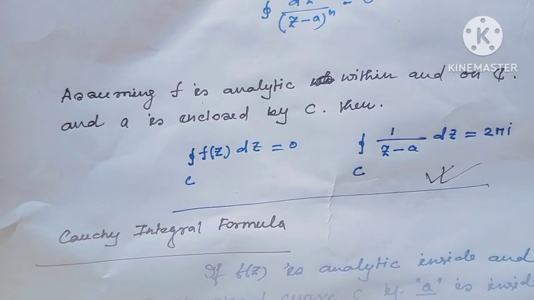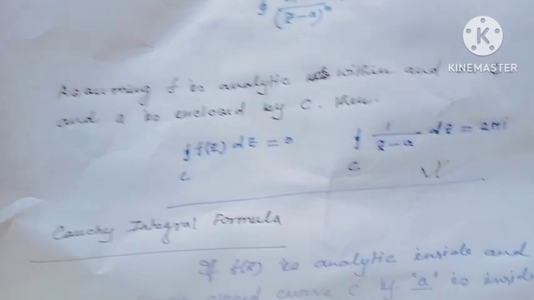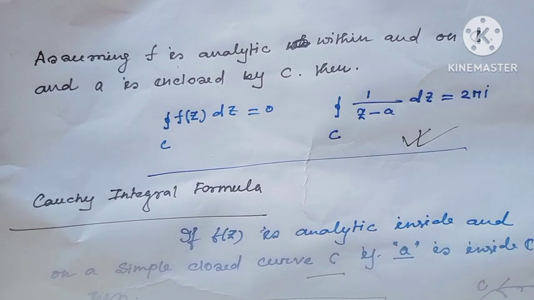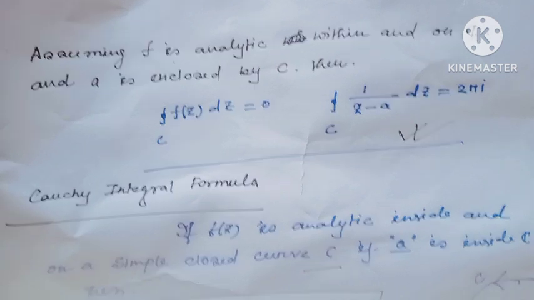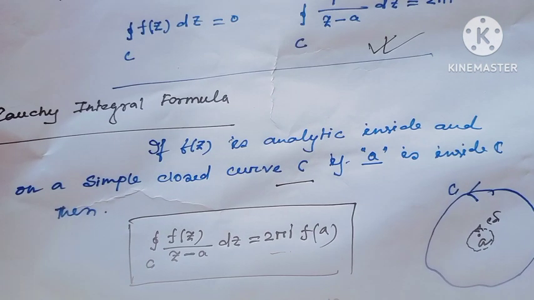Welcome back. Today's goal of this lecture. In my previous video I had seen Cauchy's integral formula.